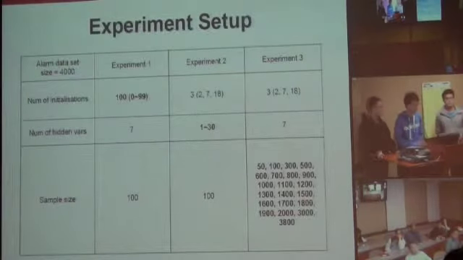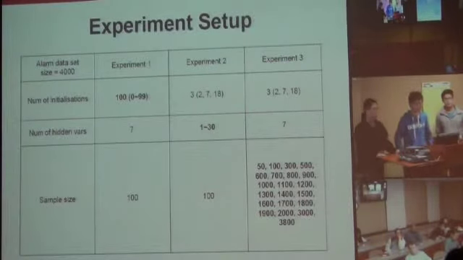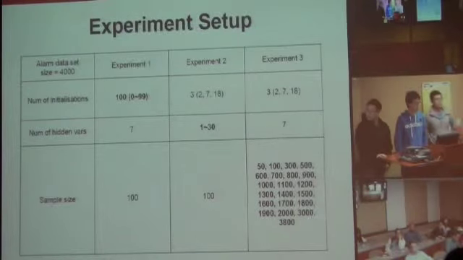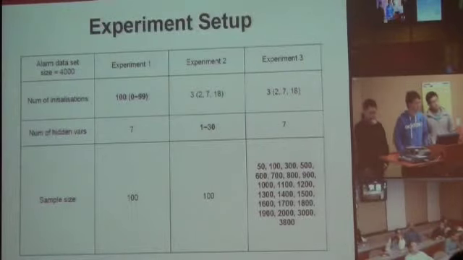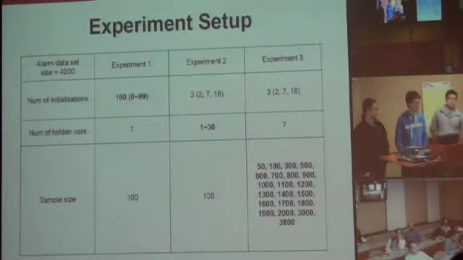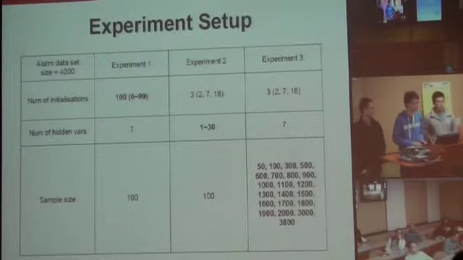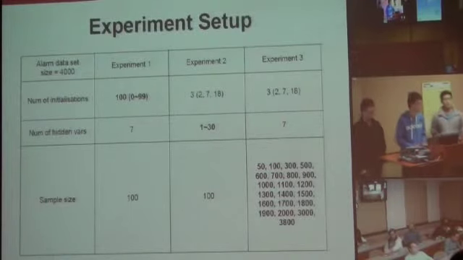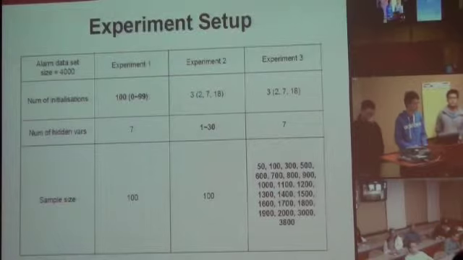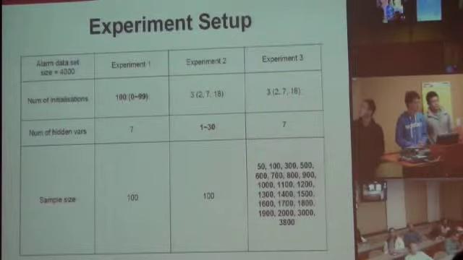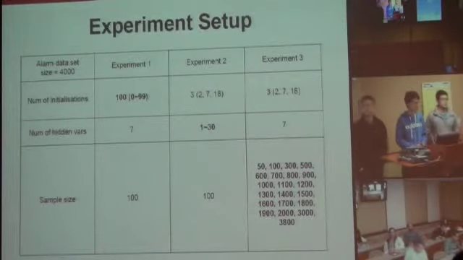Yes, thanks. To investigate the feasibility of our proposed algorithm, and if so, to find how 3 factors, namely initializations, number of hidden variables, and sample size, affect our algorithm, we designed 3 sets of experiments on the alarm dataset with size 4,000. This dataset has 31 hidden variables, 31 nodes. In the first experiment, we fixed the number of hidden variables and sample size to 7 and 100 respectively, and we used 100 different initializations.